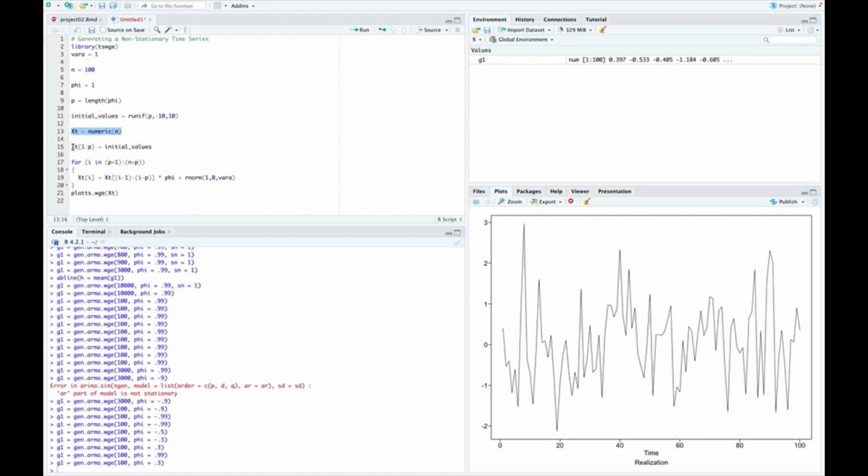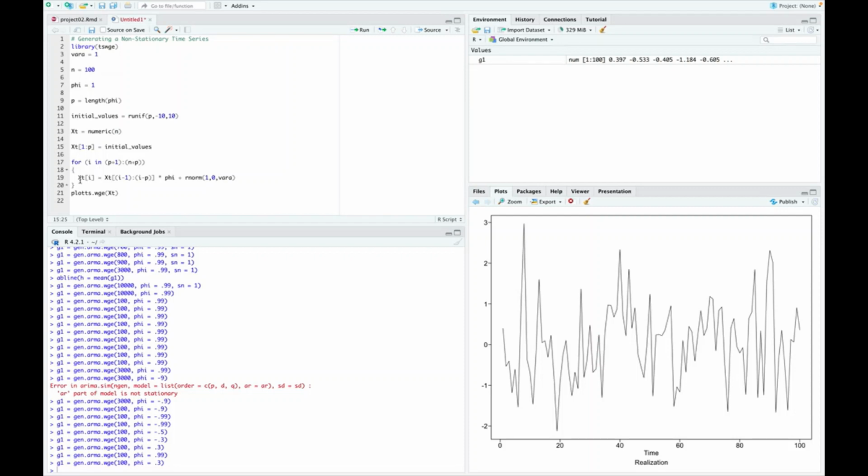I'm going to generate this. We don't have a function for this because it's an academic exercise, but we can easily generate this. And it's good to see what's going on, kind of relationship-wise, behind the scenes. So this is xt. This is going to say from 1 to 1 in this case. It's going to grab that one initial value and put it in the first slot there, a random number between negative 10 and 10. And then for I in 2 to n plus p, which n is 100, so 101. So it's got the initial value, and then it's going to put the 100 generated values after that first one.